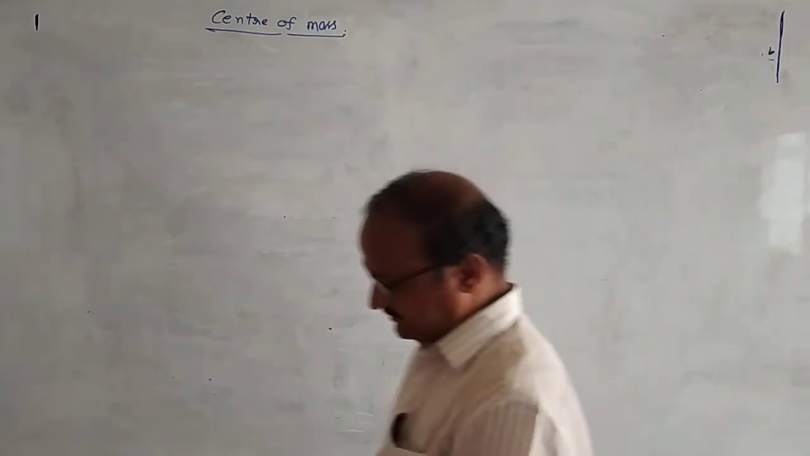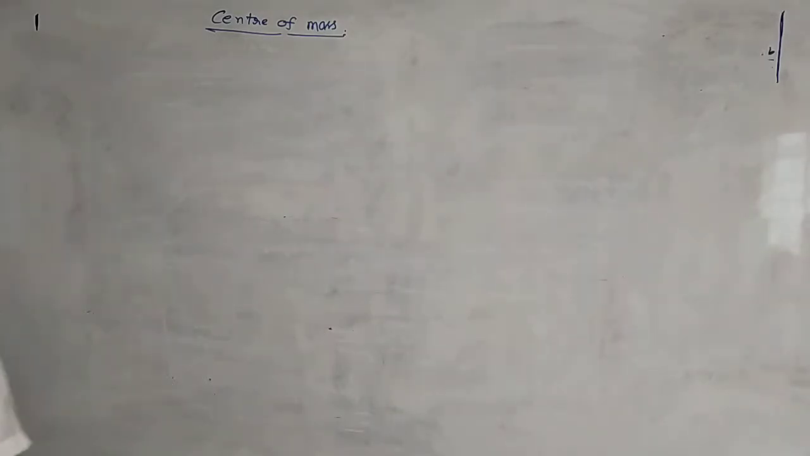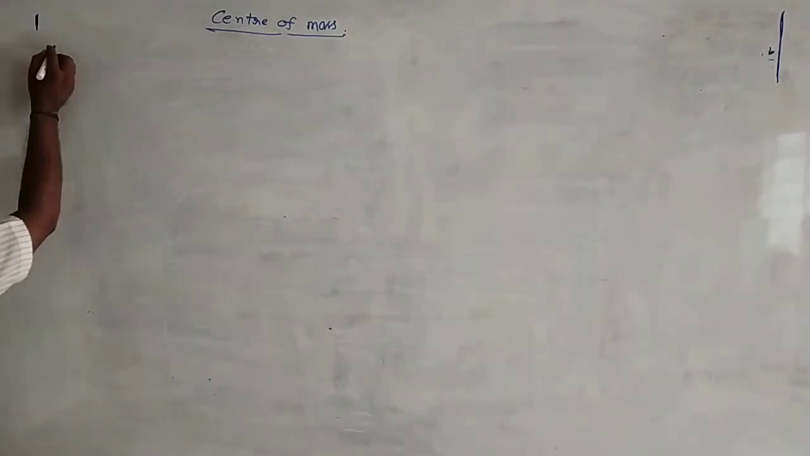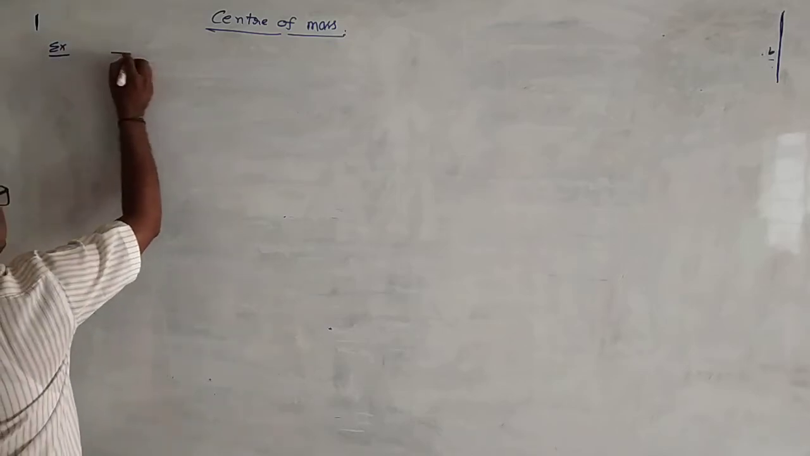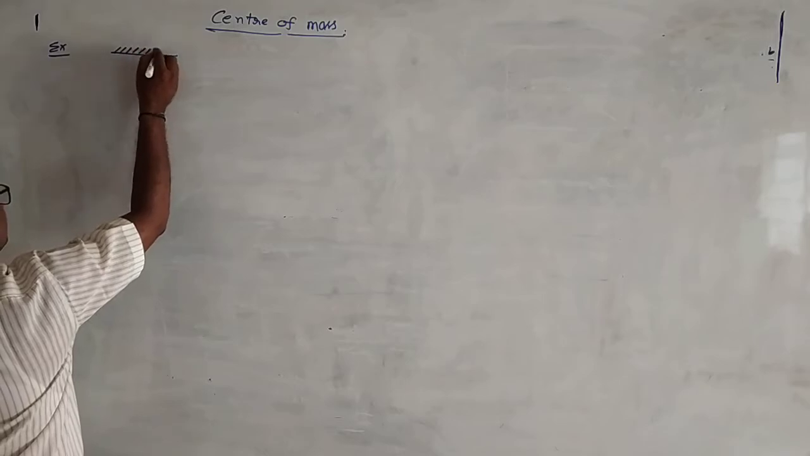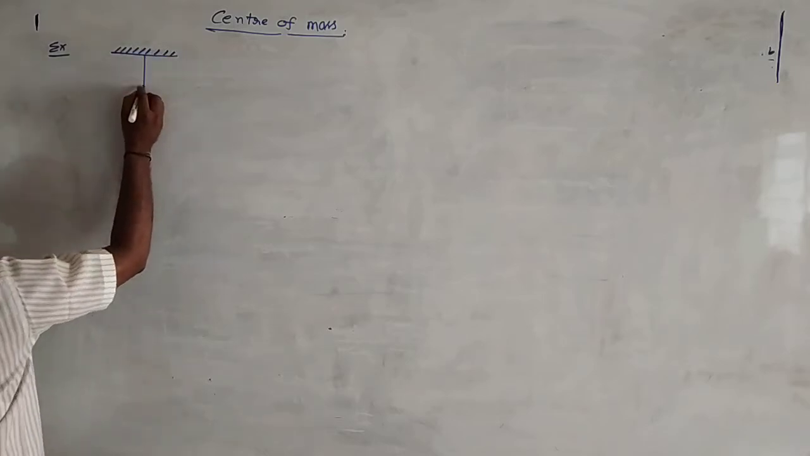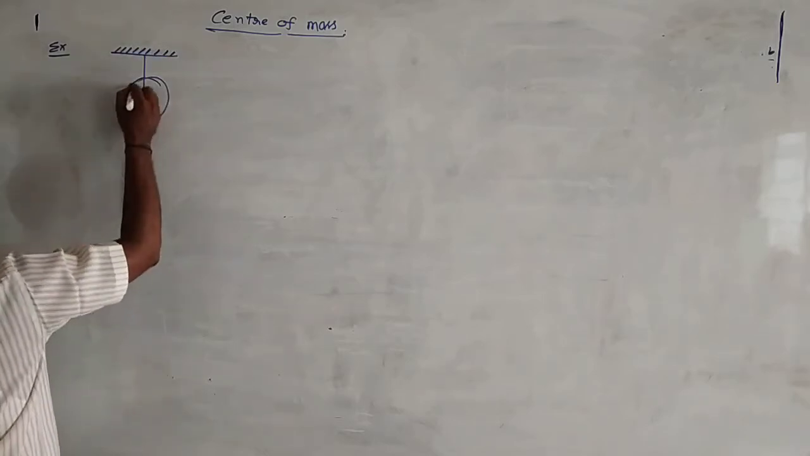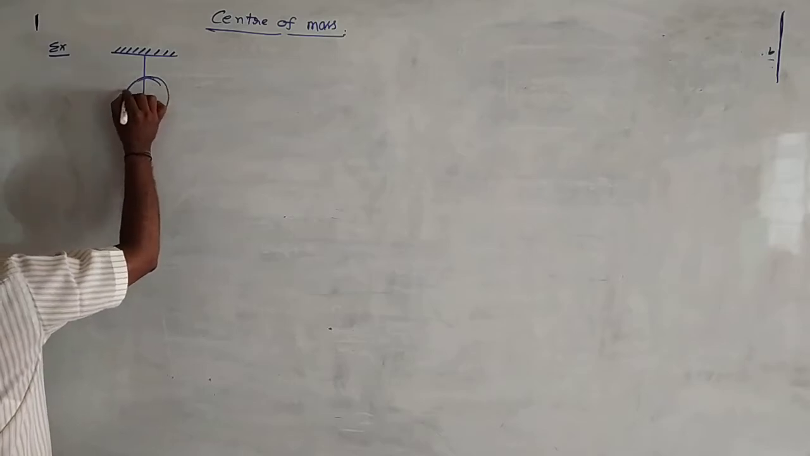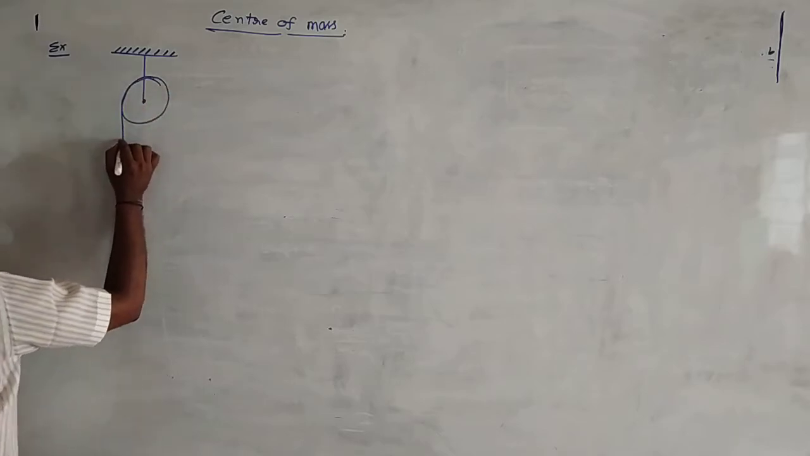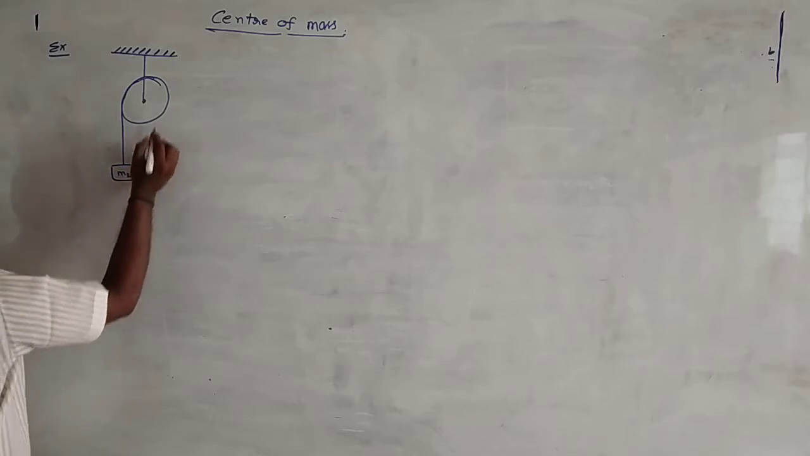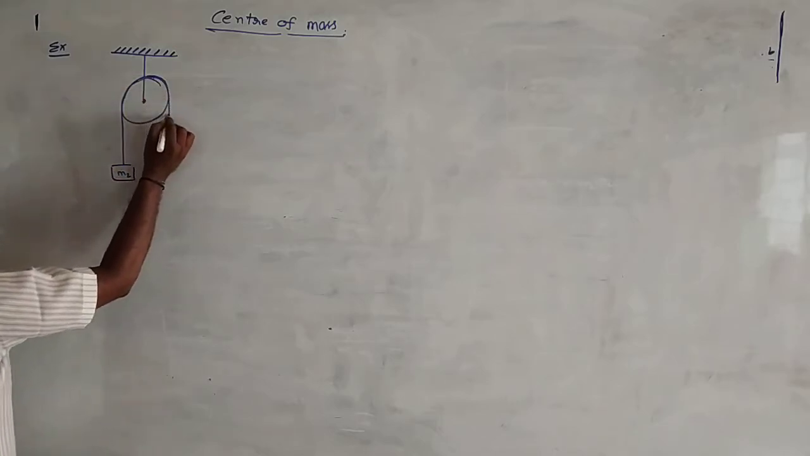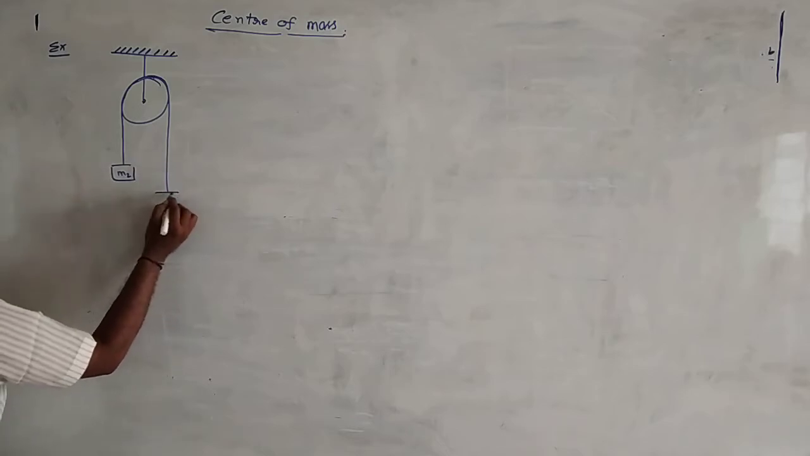See the next one. There is an example. Suppose this is the setup. It is a pulley. A string is passing through the pulley and one end is connected to a block of mass M2. Another end of the string is connected to a block of mass M1.